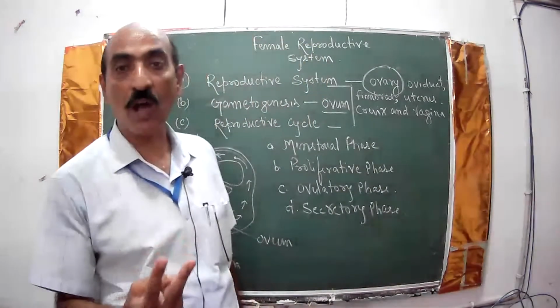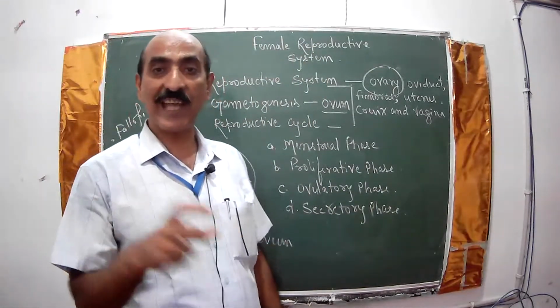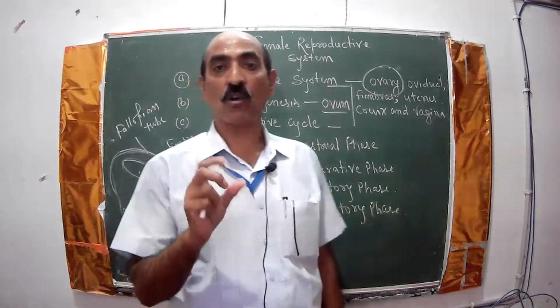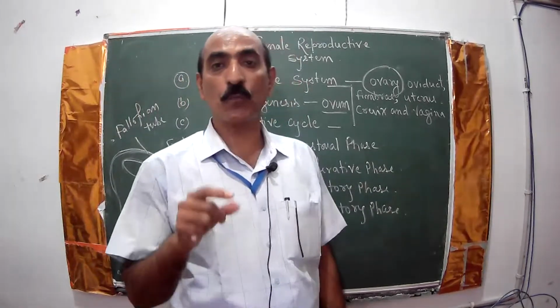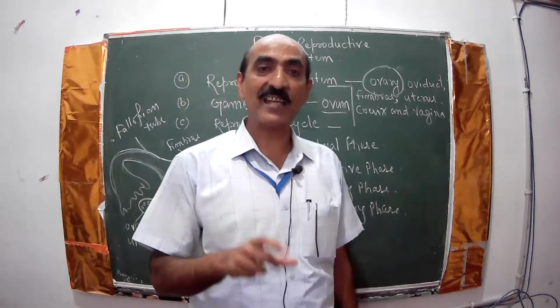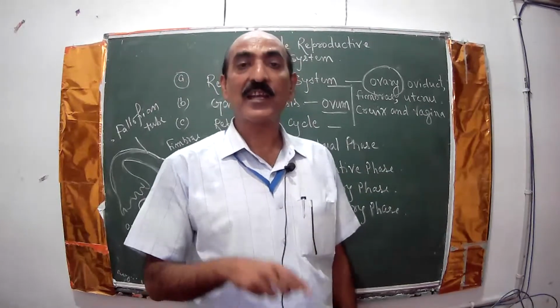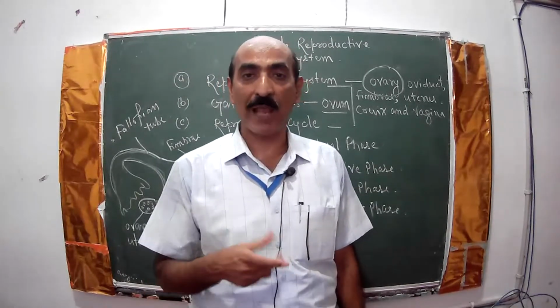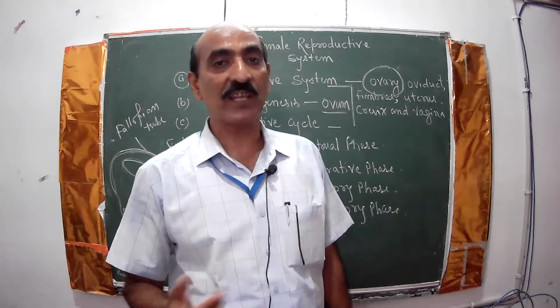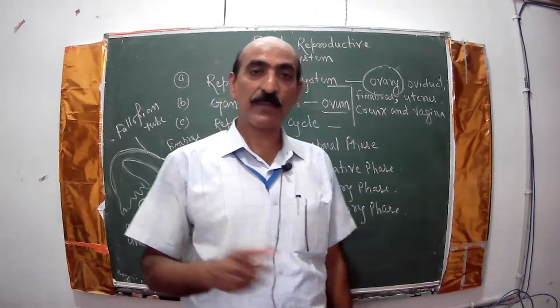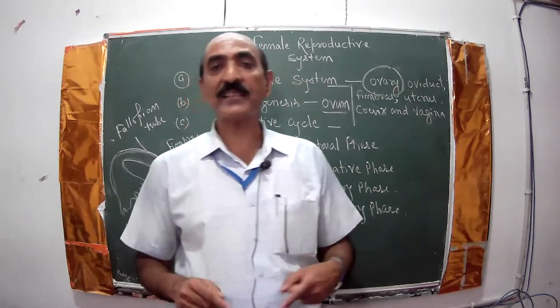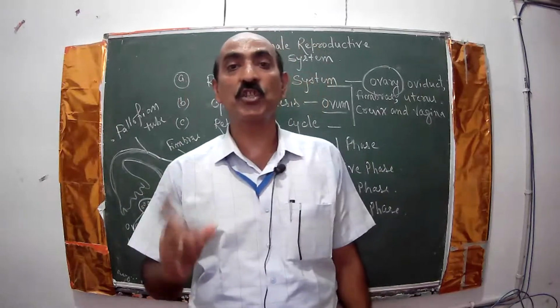What are the two roles? One is to produce the gamete, that is called ovum, and the other is to provide the site for fertilization and development of the embryo till parturition. In female, fertilization occurs in the fallopian tube.